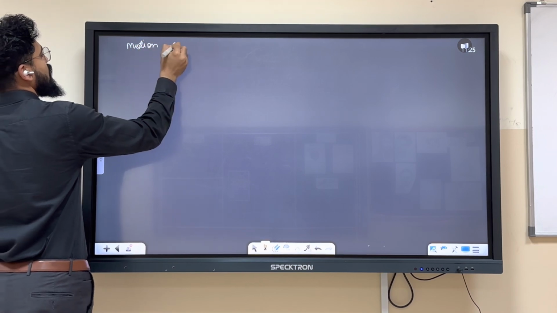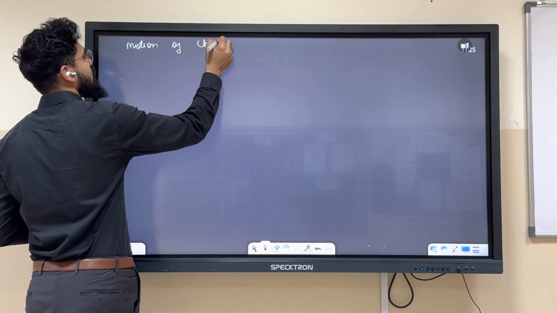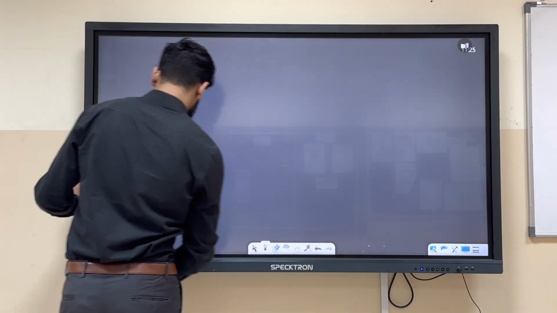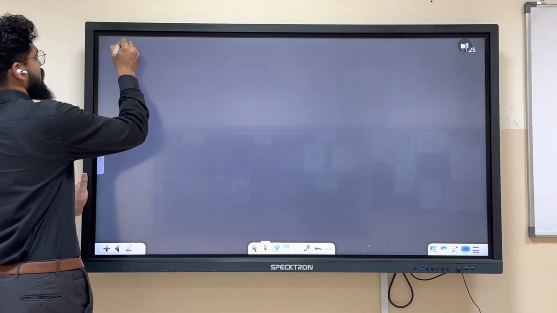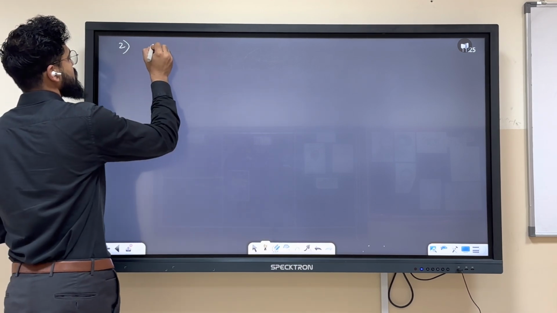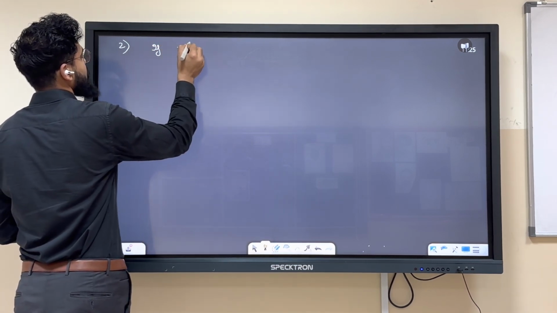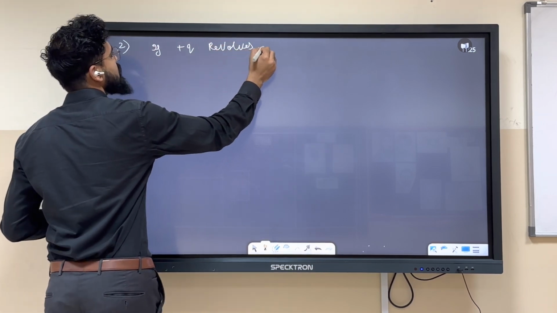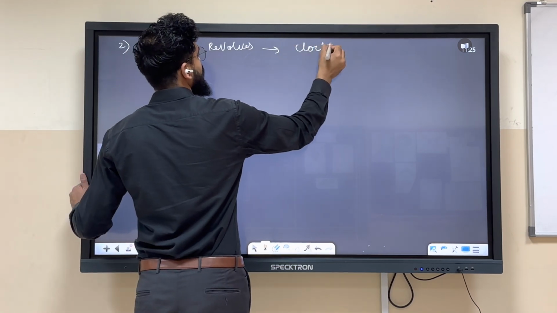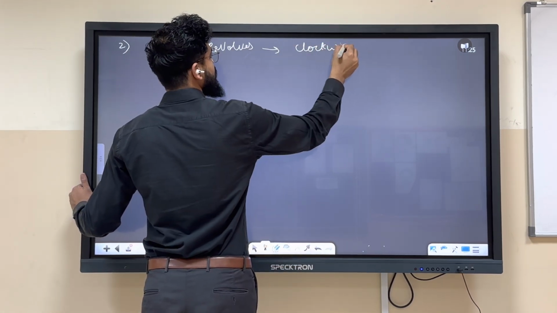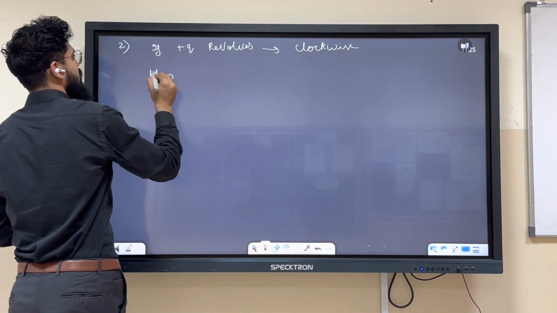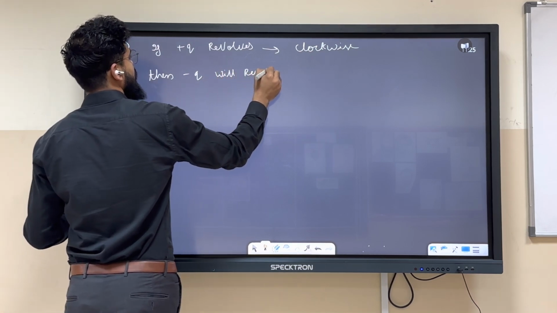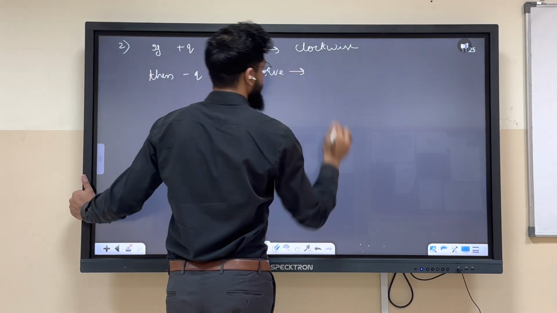motion of charged particles. Point two: if positive charge revolves clockwise, then negative charge will revolve anti-clockwise.